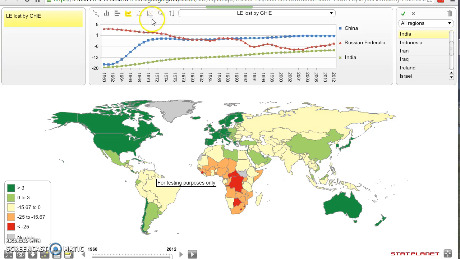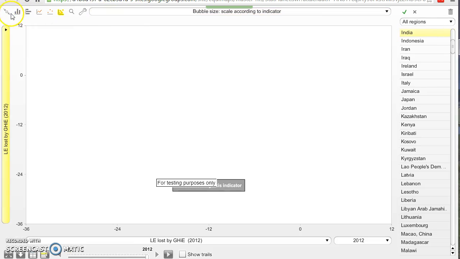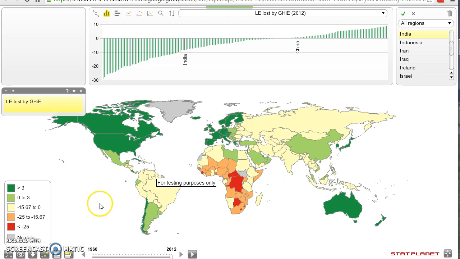So you can also do correlations between life years lost and, for instance, the proportion of deaths which were avoidable. You can see how those deaths were distributed in age groups. But for those comparisons, I will encourage you to look at the equity charts analysis, which gives you a wider range of indicators per country.